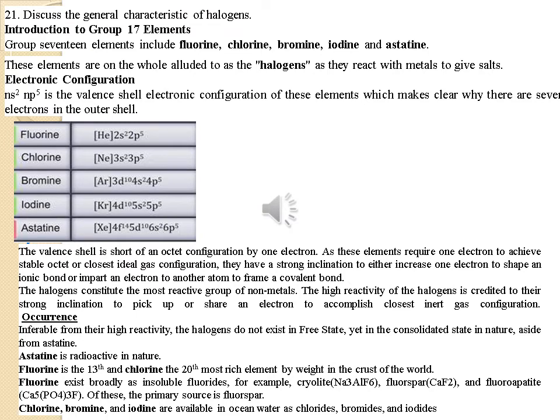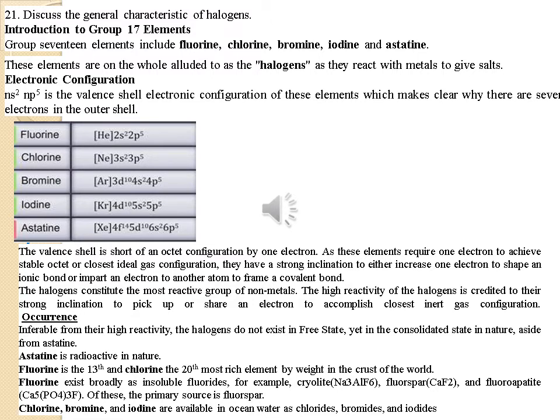21st question, discuss the general characteristics of halogens. So the halogens are fluorine, chlorine, bromine, iodine as well as astatine. These elements are also all called halogens. Electronic configuration is ns2 np5, that is the valence shell electronic configuration. So the valence shell is short of an octet configuration by 1 electron. As these elements require 1 electron to achieve a stable octet or closer to noble gas configuration.